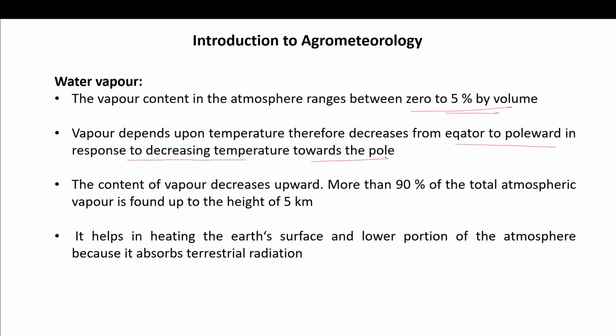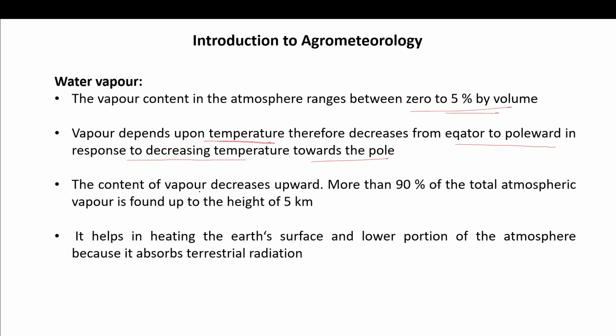At the equator the vapor will be more, because more heat comes directly to the surface of the earth. But when we move poleward, the sun's rays are slanting, so heat is lost. Only light reaches the pole, and there the temperature is less, so less vapor will be there.